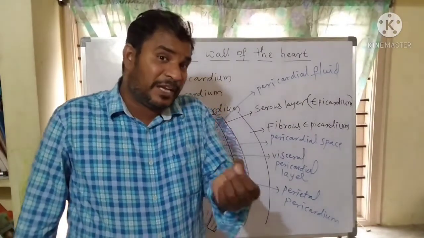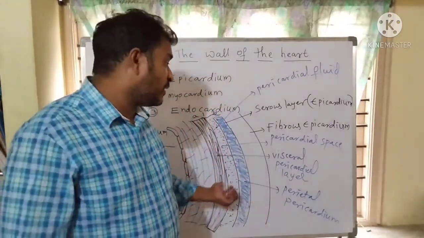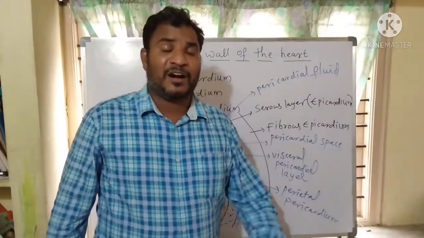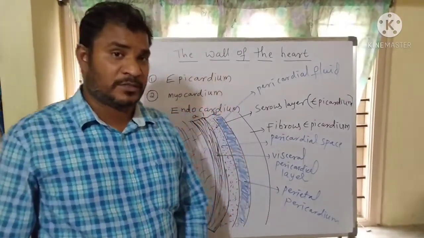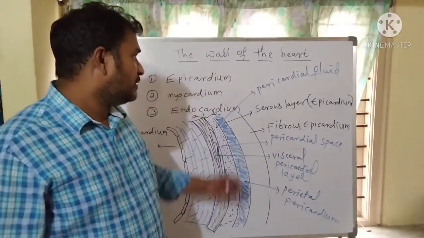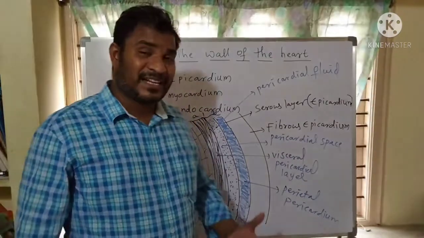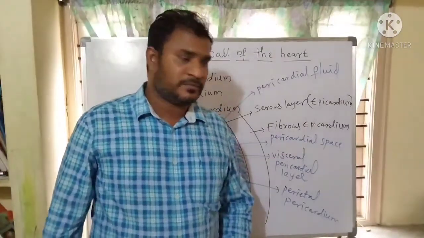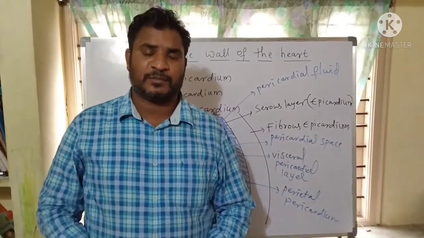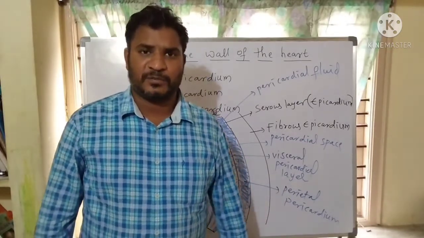Pericardium along with pericardial fluid gives protection to the heart from mechanical and physical shocks. So this is the structure of the wall of the human heart. In a later class we will discuss the internal structure of the human heart.